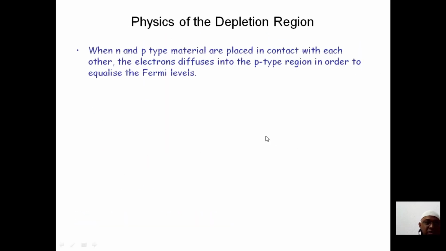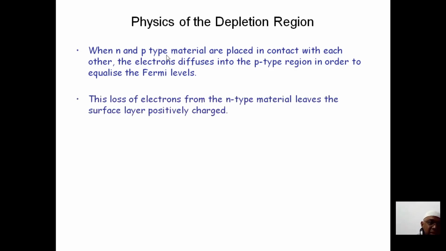Now, what is actually the depletion region? If you don't understand very clearly, let me tell you the physics behind the depletion region. When n-type and p-type materials are placed in contact with each other, the electrons diffuse into the p-type region in order to equalize the Fermi level, and this loss of electrons from the n-type material leaves the surface layer positively charged.